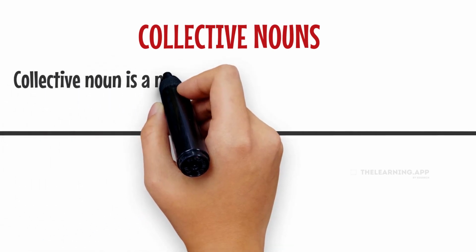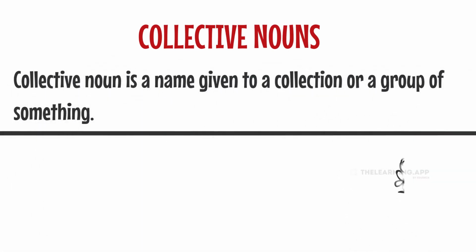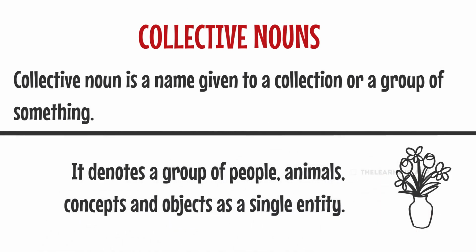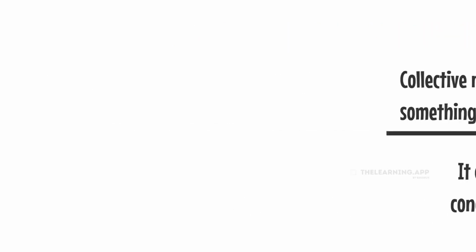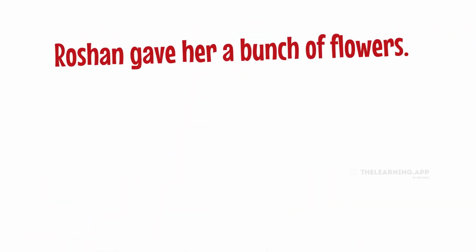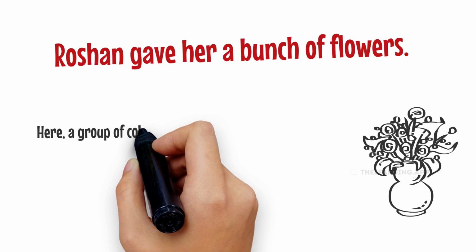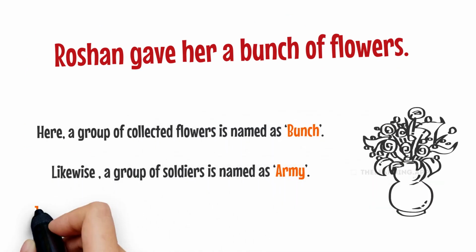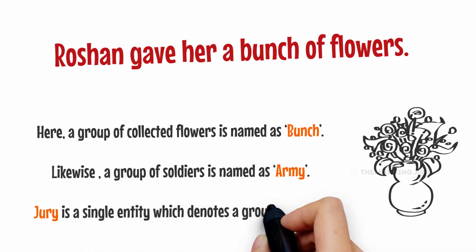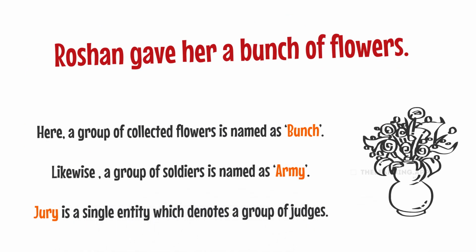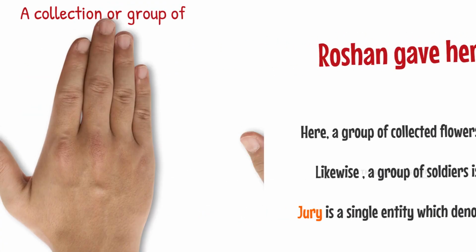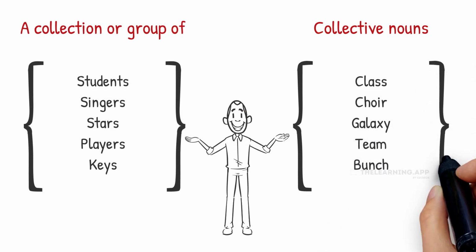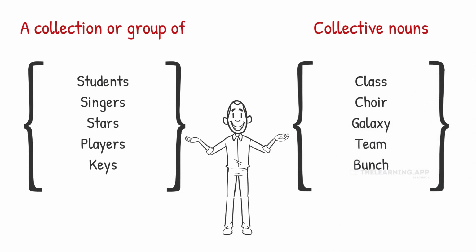Collective noun is a name given to a collection or a group of something. It denotes a group of people, animals, concepts and objects as a single entity. For example, Roshan gave her a bunch of flowers. Here, a group of collected flowers is named as bunch. Likewise, a group of soldiers is named as army. Jury is a single entity which denotes a group of judges. Some of the collective nouns are class, choir, galaxy, team, bunch.